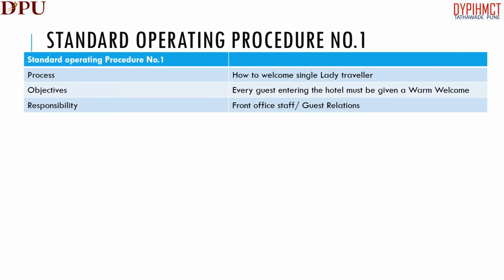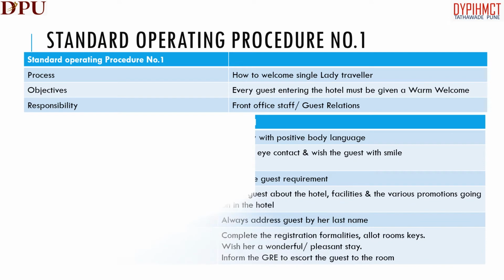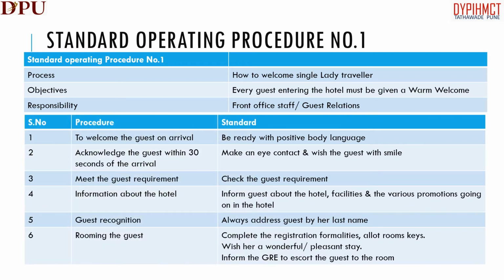Here I have quoted an example of a standard operating procedure. This is the standard operating procedure for welcoming the single lady traveler. In this particular format, you can see the process, objectives, responsibilities. And later, the standard operating procedure says which job you have to do first, followed by the next job procedure. So by glancing through the standard operating procedure, you exactly know how to welcome a single lady traveler in your hotel.